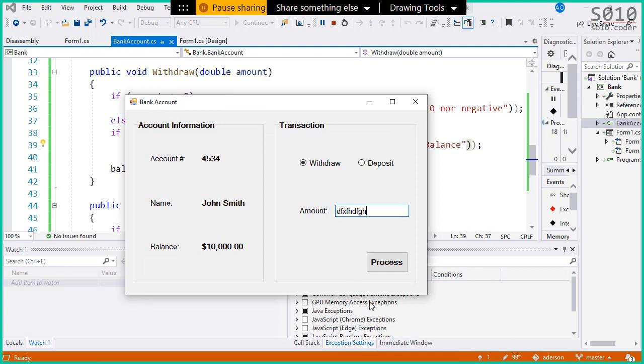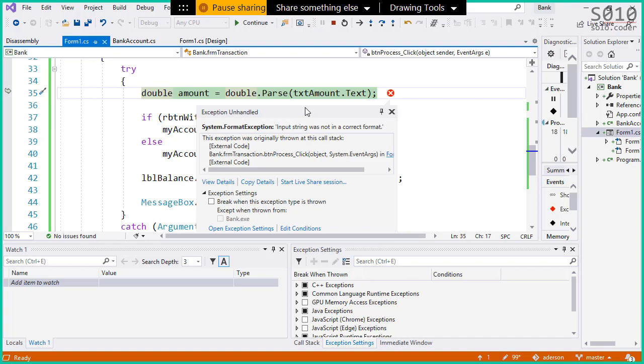Look, if I put characters here, look what will happen. We have a problem there. Which exception should I catch to catch this one? It's right in front of you. Yes, FormatException. So look at the error here, and we just have to catch it. So we have to catch this exception, FormatException.